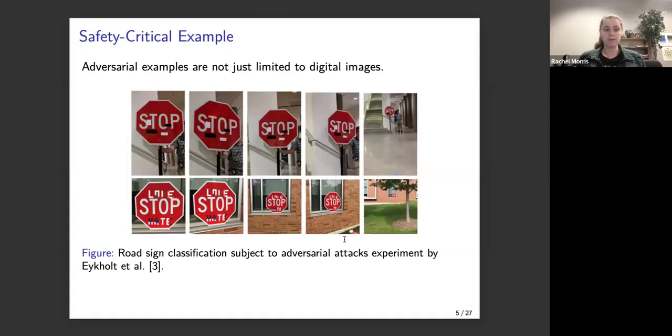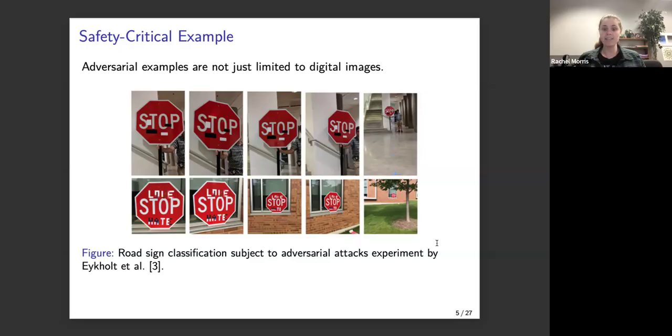Even a step further, it's not just something artificial, where you start with a pig picture and the computer thinks it's an airliner. There are ways that this can be engineered even in real-life safety-critical situations. One example, from research done by Eykholt et al., is that you can start with a stop sign and add different stickers to it. Whether those stickers are just patches or whether they form words, at least 60% of the time a road sign classifier trained to classify different road signs will fail to classify the stop sign correctly.